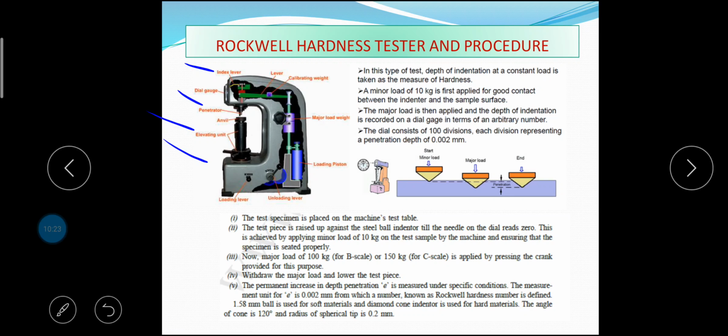So in this type of test, depth of indentation at a constant load is taken as the measure of hardness. A minor load of 10 kg is first applied for good contact between the indenter and the sample surface. The major load is then applied and the depth of indentation is recorded on a dial gauge in terms of an arbitrary number. The dial consists of 100 divisions, each division representing a penetration depth of 0.002 mm. This is all about Rockwell hardness tester and the procedure of measuring the hardness by using Rockwell hardness tester.